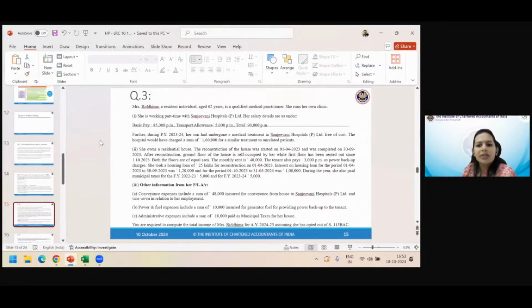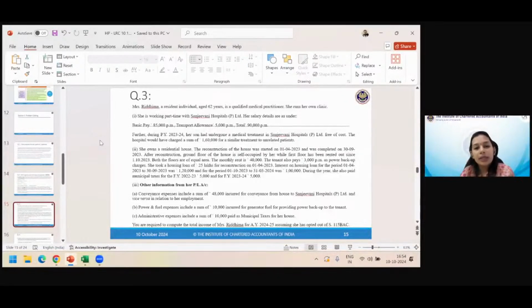Meaning interest was revised during that period or perhaps the principal balance went down. We don't know. During the year, she also paid municipal taxes for the financial year 22-23 and for financial year 23-24. Achha, she has also paid arrears of municipal tax. She has cleared her municipal tax liability of 2 years in 1 year only by paying together.